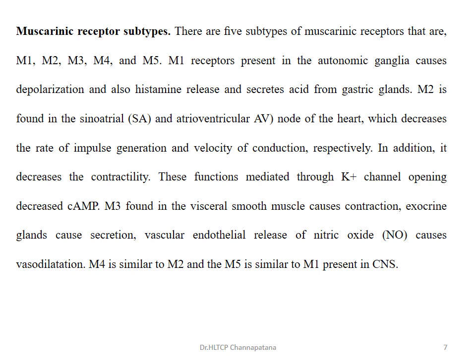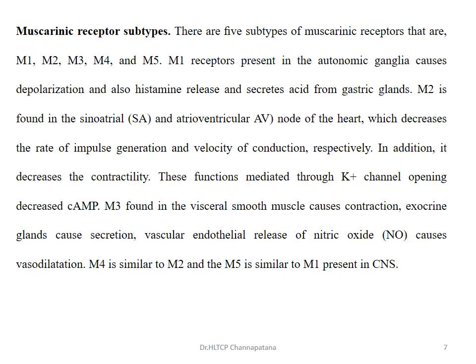The M2 is found in the SA node, that is the sinoatrial node, and the AV node of the heart, where it decreases the rate of impulse generation and the velocity of conduction of impulses. In addition, it decreases the contractility of the heart, and these functions are mediated through calcium channel opening and decrease of the secondary messenger, cyclic AMP.